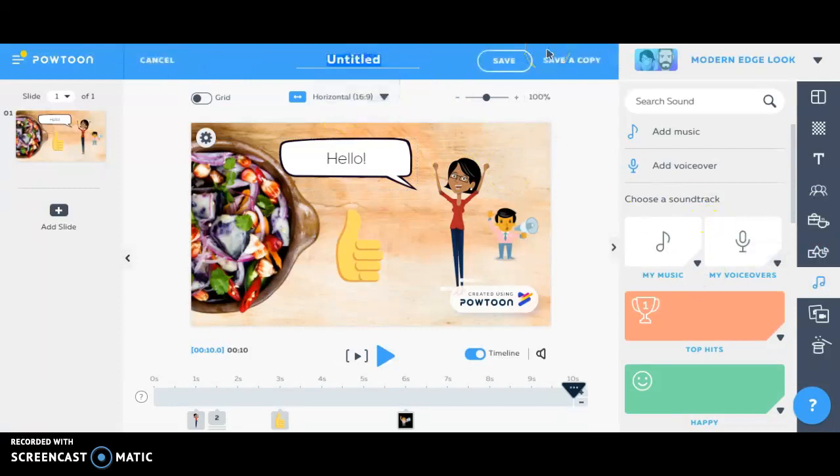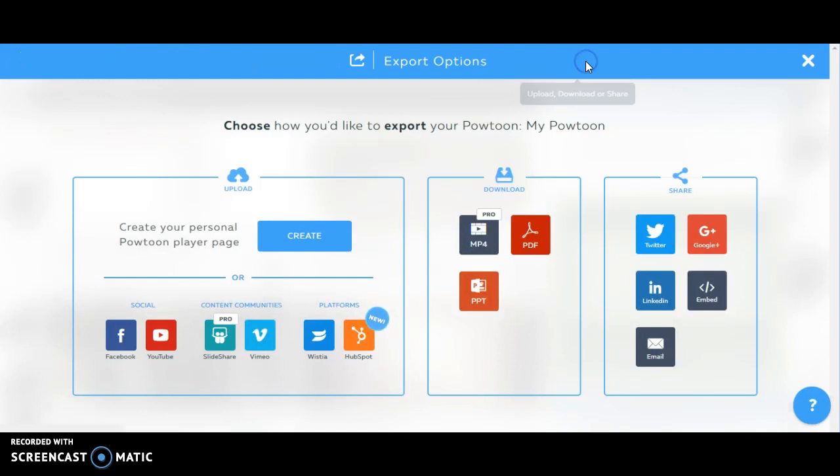So maybe we will just title this here, My PowToon, hit save, and then all you need to do is click export, and you can put it on YouTube, Facebook, or whatever you choose to upload it to.